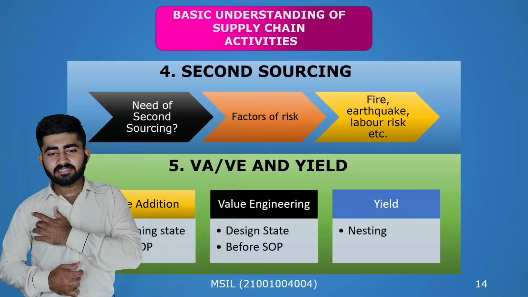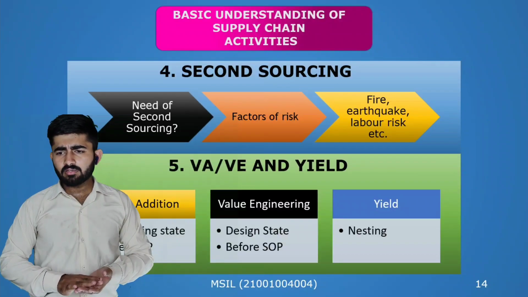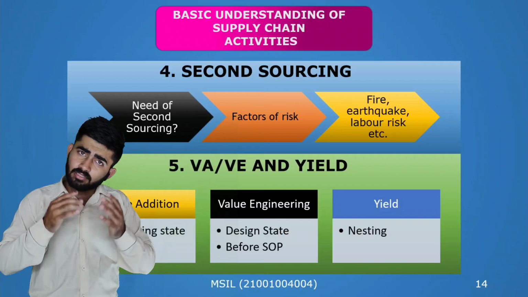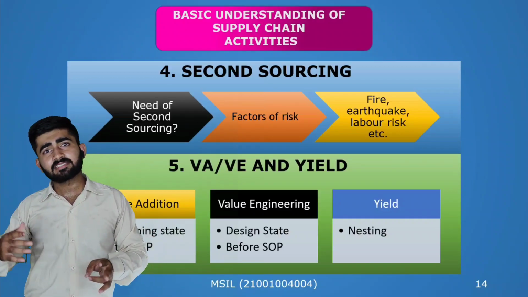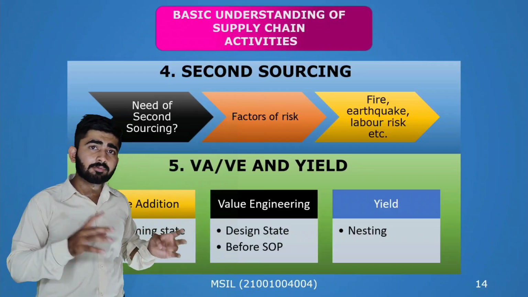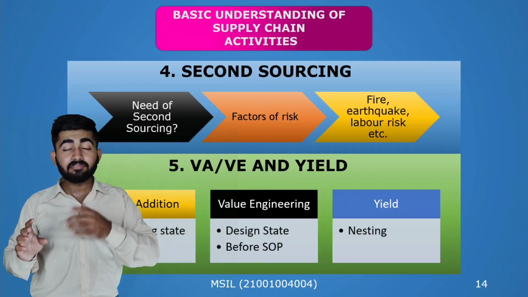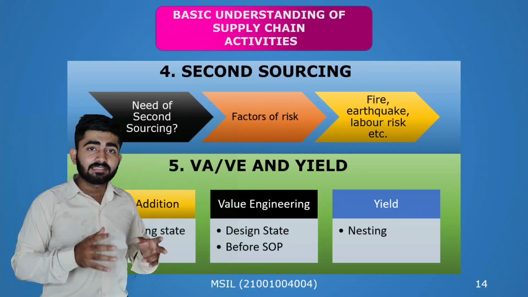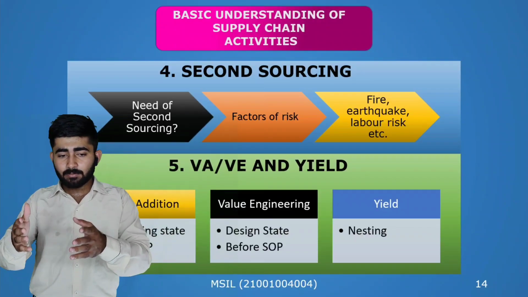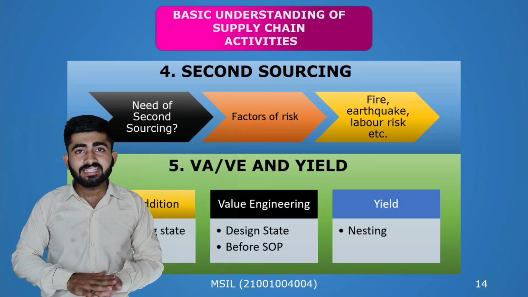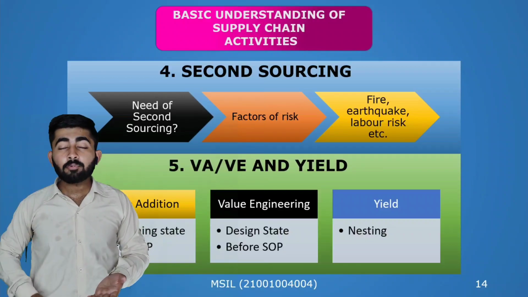For example, there is a fire calamity, an earthquake, or one vendor company's labor runs away due to some accidental issue. So at the end, Maruti's production line will be at risk if Maruti does not get the products. To end this, there are several risk factors that are listed. So we need second sourcing to de-risk Maruti's production line.